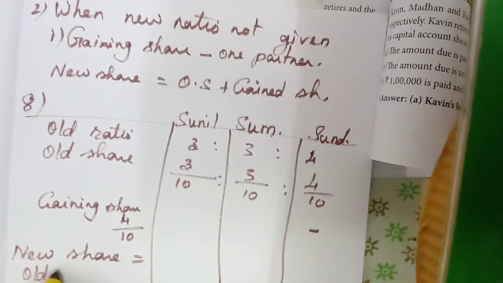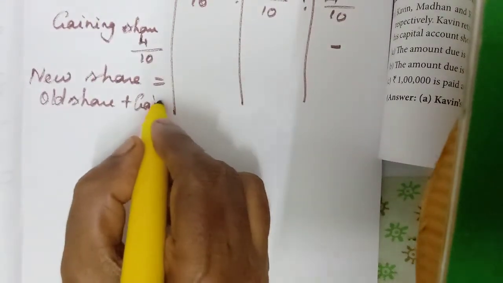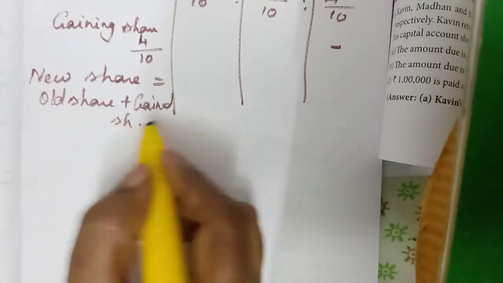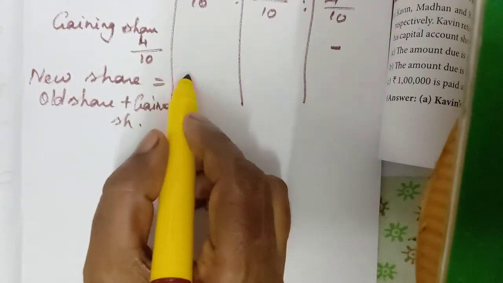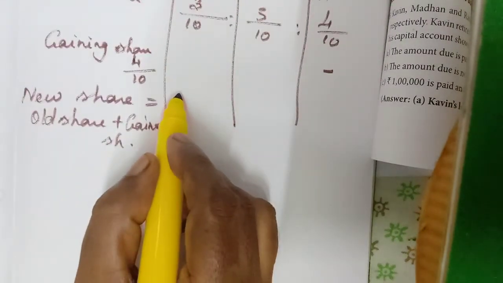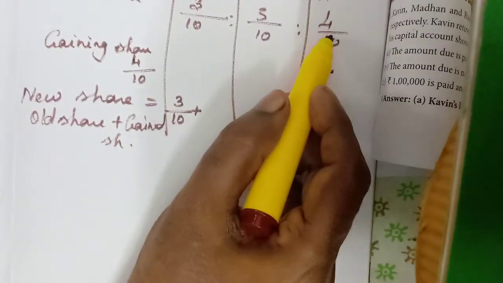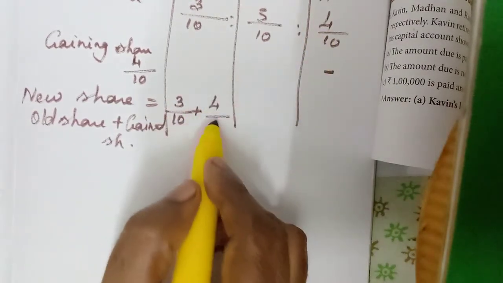Old share plus gained share. So for Sunil, who is taking everything, 3/10 plus Sundari's share 4/10.